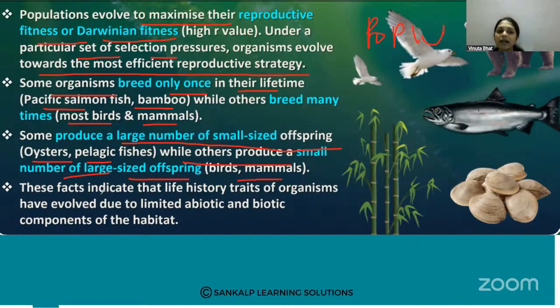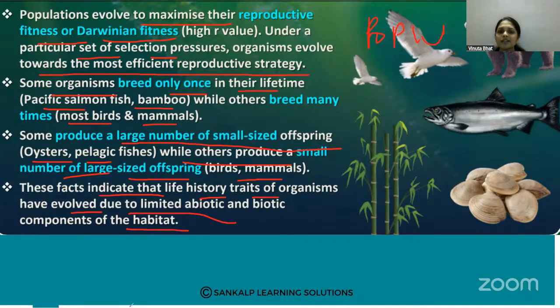These facts indicate that the life history traits of organisms have evolved due to the limited abiotic and biotic components of the habitat. According to Darwin, some organisms produce fewer individuals and some produce more, based on the availability of biotic and abiotic components in the habitat.